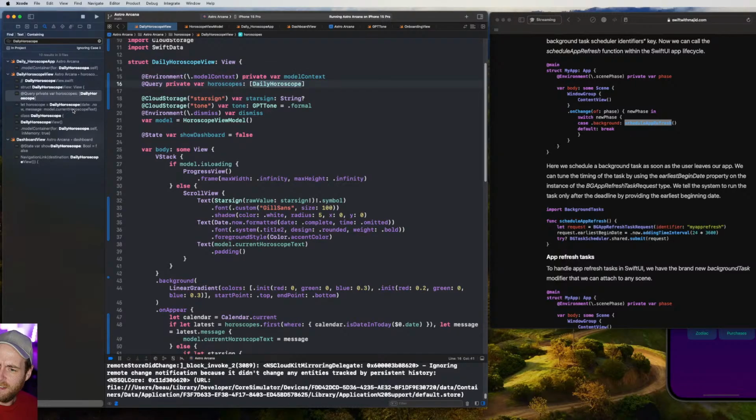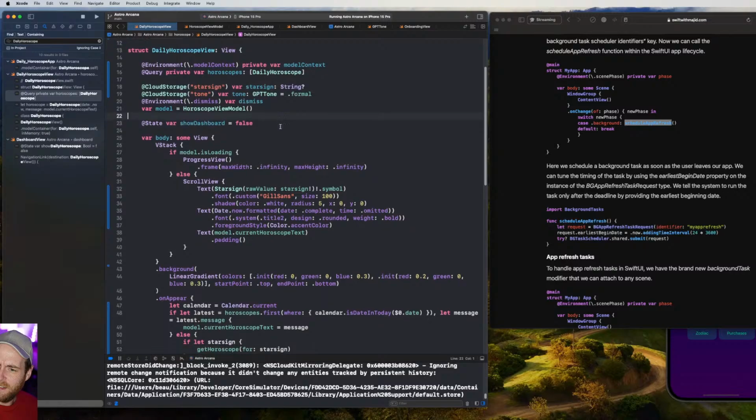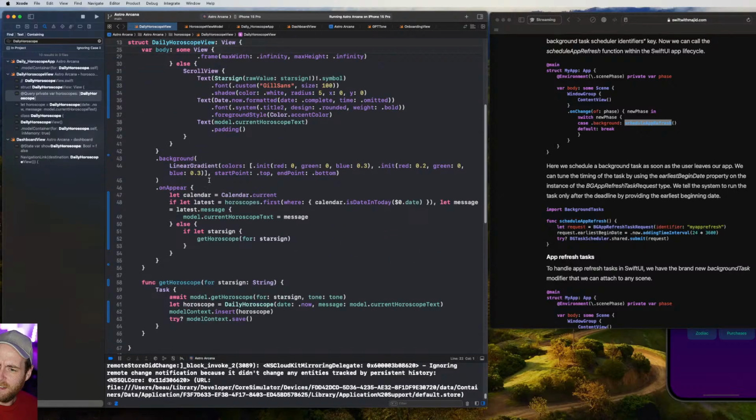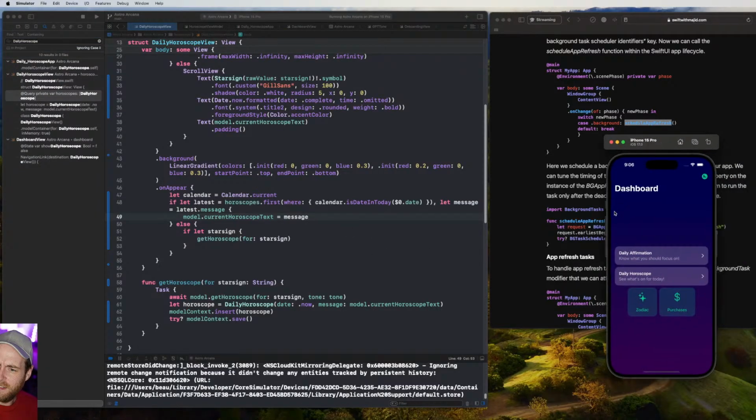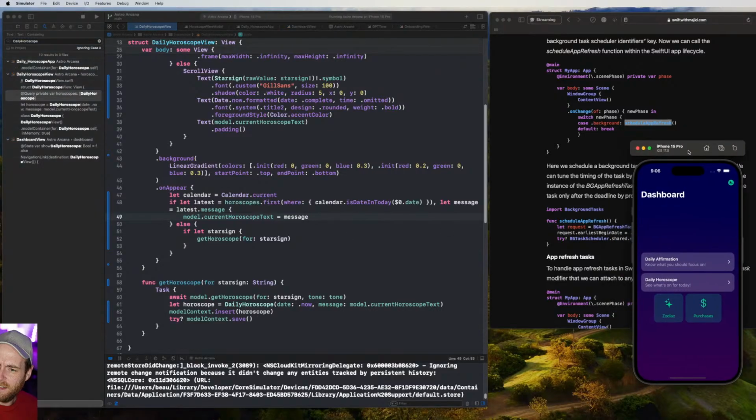When it comes in, we go background on appear, we get latest horoscopes first. Oh yeah, we did a bunch of work like this. Yeah, I'm remembering now. If the horoscope is already loaded, we fetch the one that's on this day, today. If it hasn't loaded, it will fetch a new one.